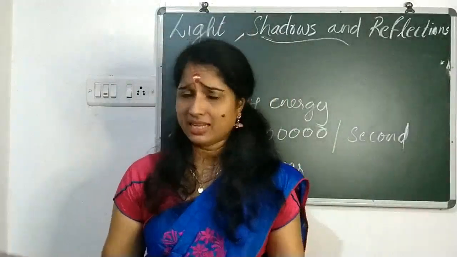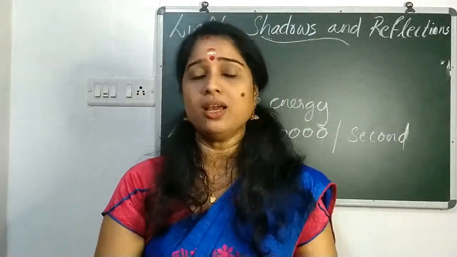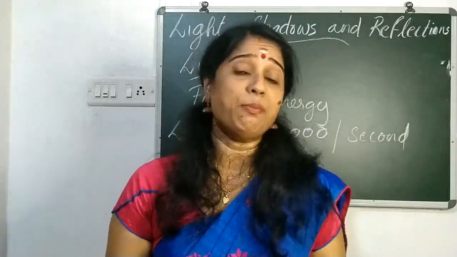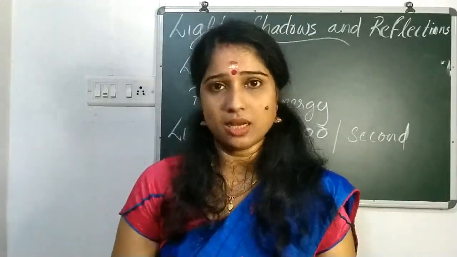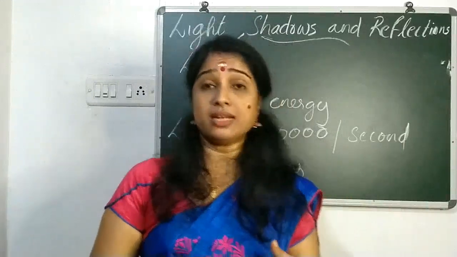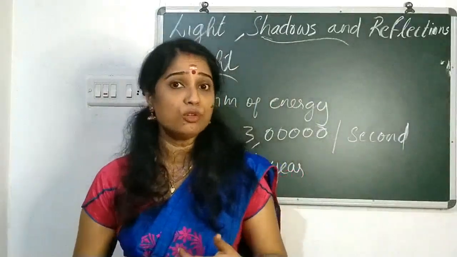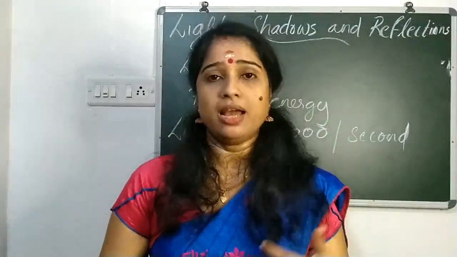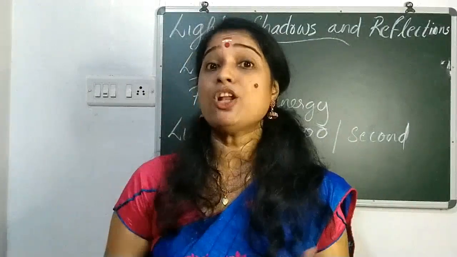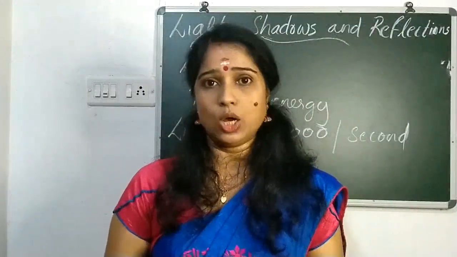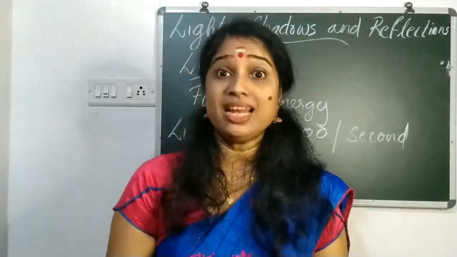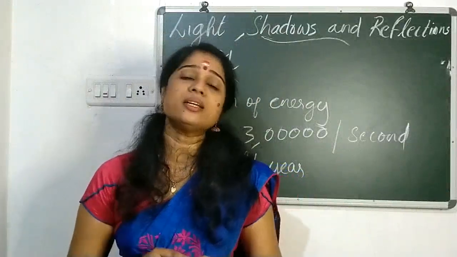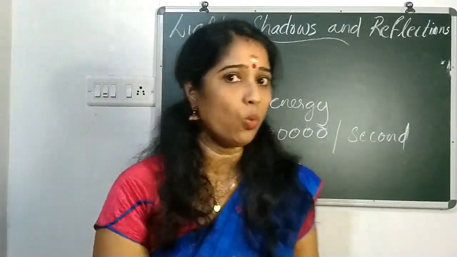Then we discussed what is light. Light is a form of energy, and you know that different types of luminous objects give different amounts of light. You had already seen the example also. Then we know the importance of the sun's light for the preparation of food by the plants and for the survival of any organism. Sunlight is very much needed. And finally, we discussed the speed of light. The light travels how many kilometers per second? 3 lakh kilometers per second. The light year is the distance traveled by the light in 1 year.